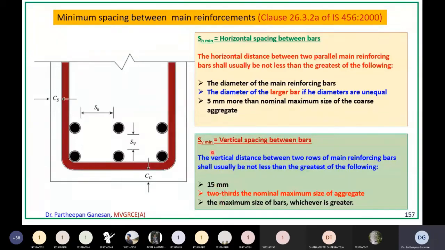So the minimum distance between these two bars should not be less than 15 mm, should not be less than 2/3 of the nominal maximum size of the aggregate, and should not be less than the maximum size of the bar. Okay, it should satisfy all these conditions.